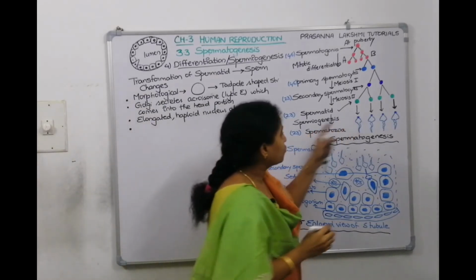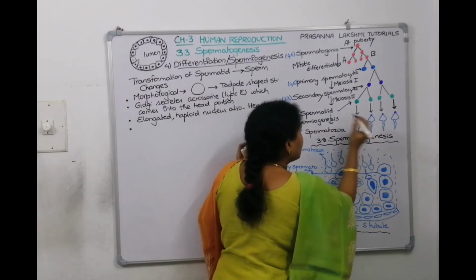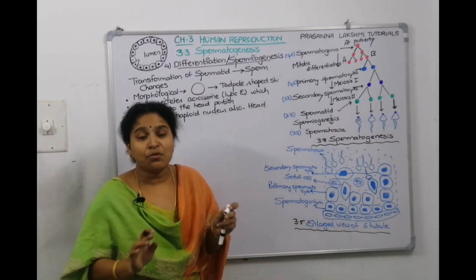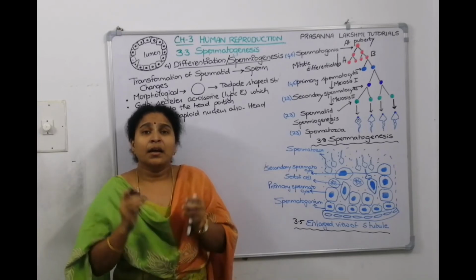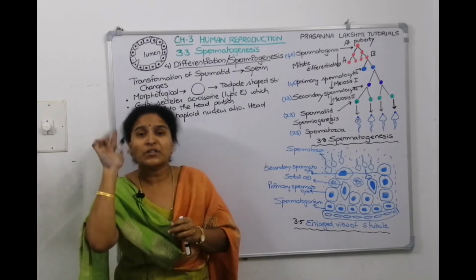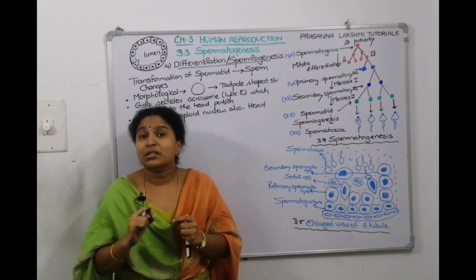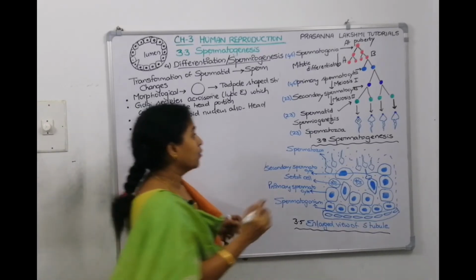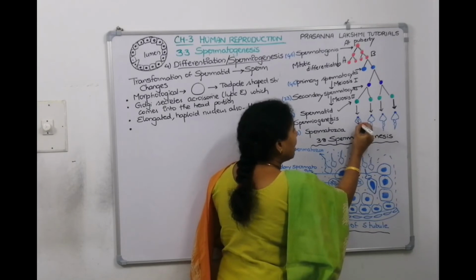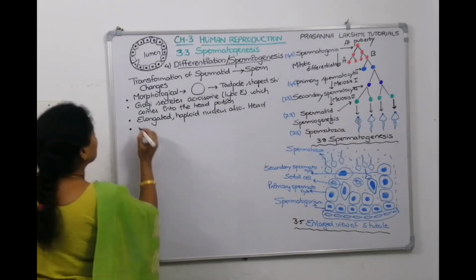If this is an acrosome, below the acrosome it contains a head, that contains a nucleus that we can see. Then in the neck region a pair of centrioles will be formed, and the centrioles will get separated into proximal centrioles and distal centrioles. So in the neck region a pair of centrioles will be formed.